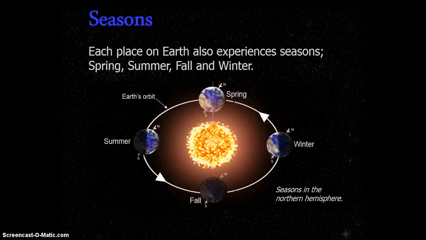You can see that the elliptical area is representing the Earth's orbit, or the Earth orbiting around the sun. Again, the sun stays in one place and the Earth moves around on a tilt or an axis around the sun. So depending on what part of the year we are in depends on how the sun is shining on our part of the planet at that time. This picture is showing the seasons in the northern hemisphere where we live.